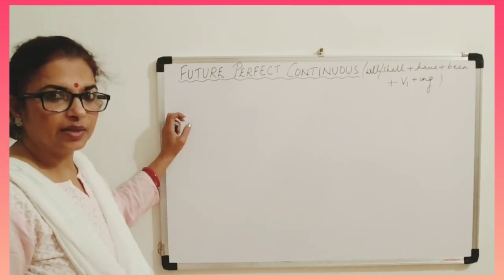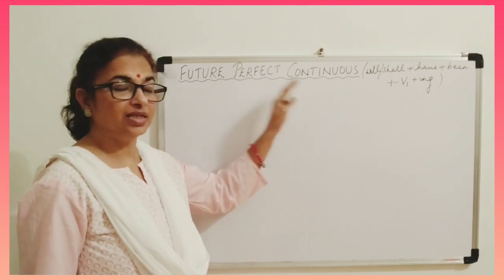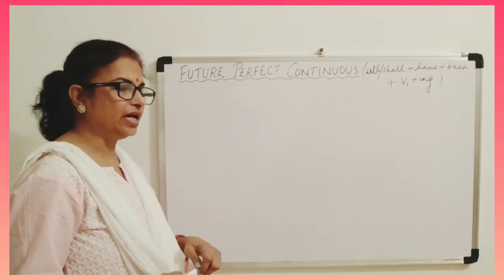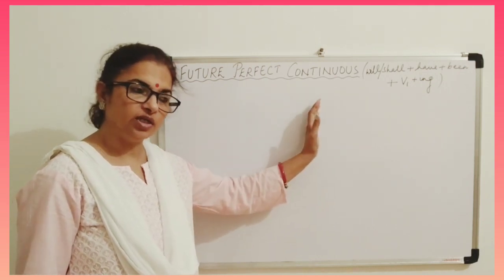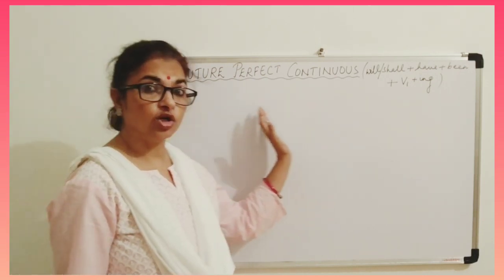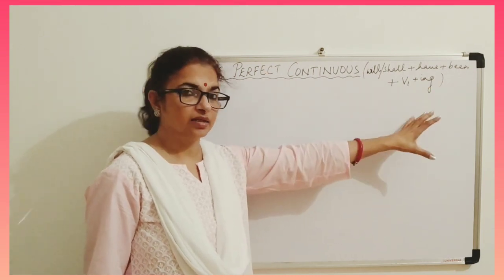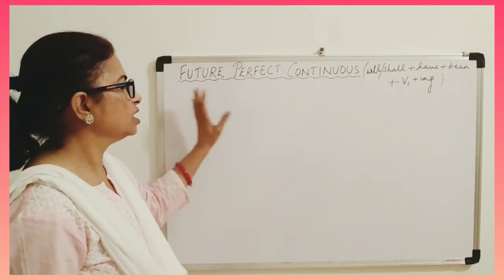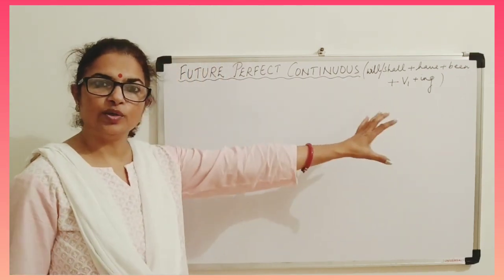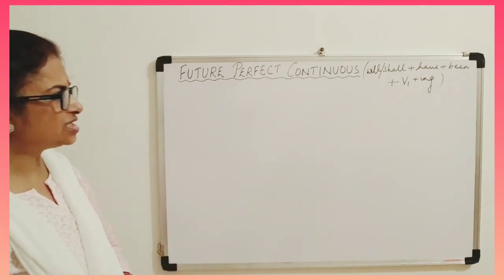Actually, future perfect continuous refers to any action which started before, in future, and went on for a longer period. When does it end? That is not clear. So it refers to a long ongoing action in future.